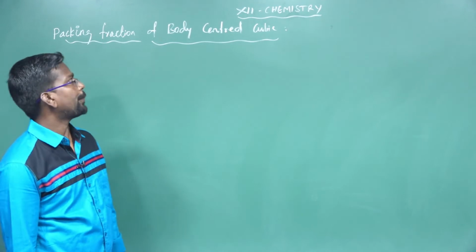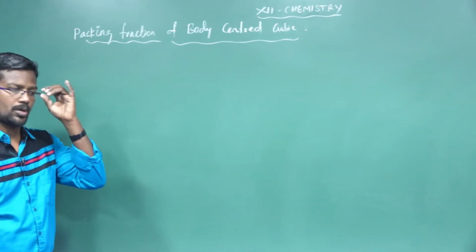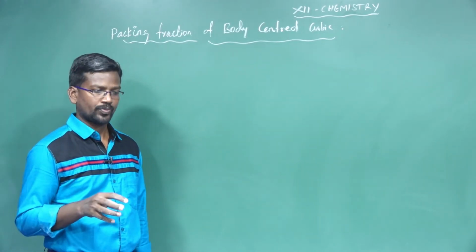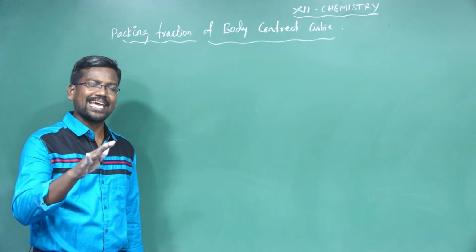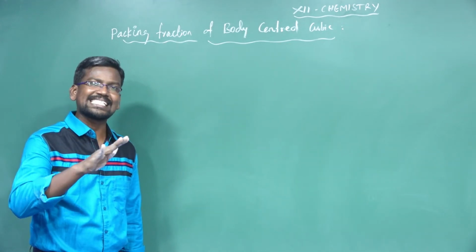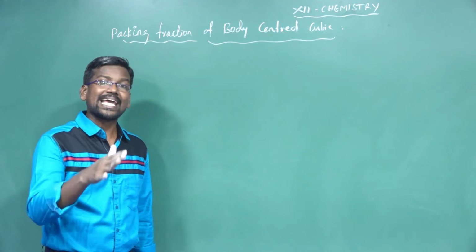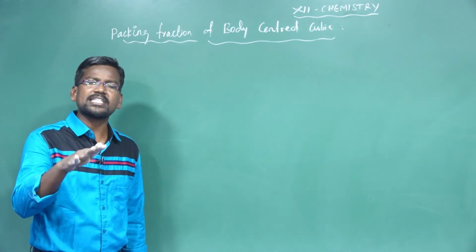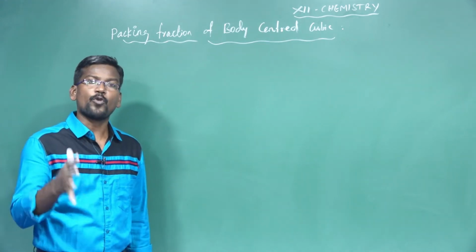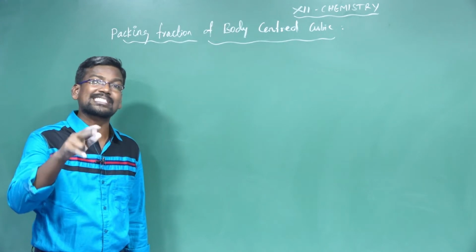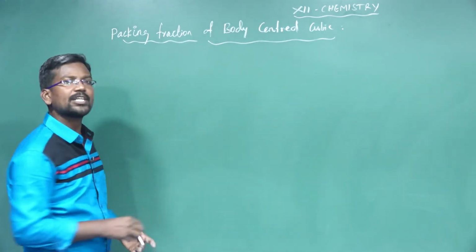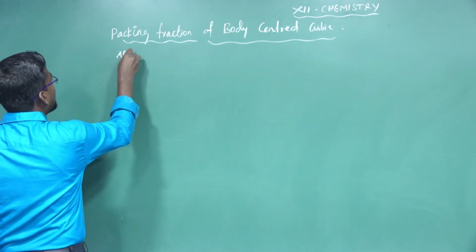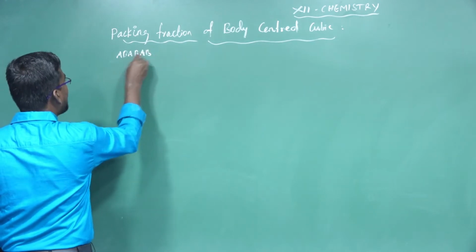Next one, packing fraction of body-centered cubic. In this arrangement of body-centered cubic, one layer of AAA row of spheres is arranged in a single layer. The second layer is arranged in the depressions of the first layer. The third layer is arranged similar to the first layer. The fourth layer of spheres is arranged similar to the second layer. So the body-centered cubic arrangement is otherwise called AB type of system.